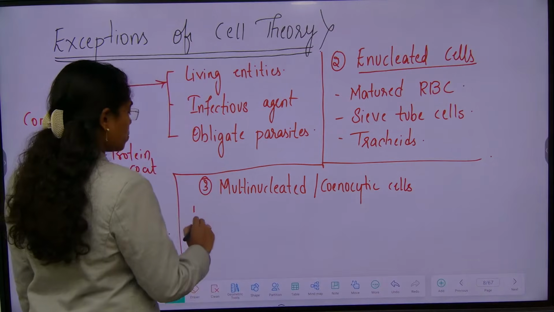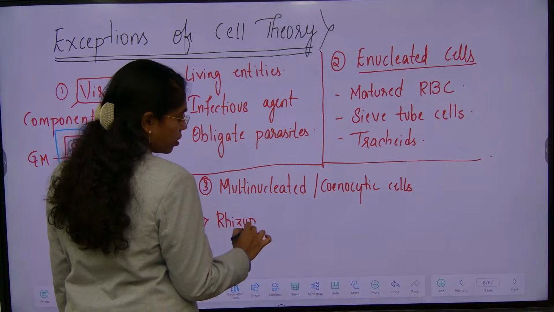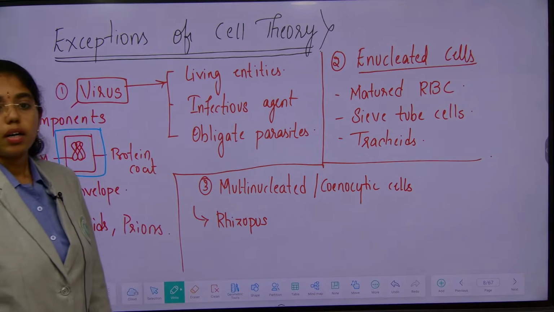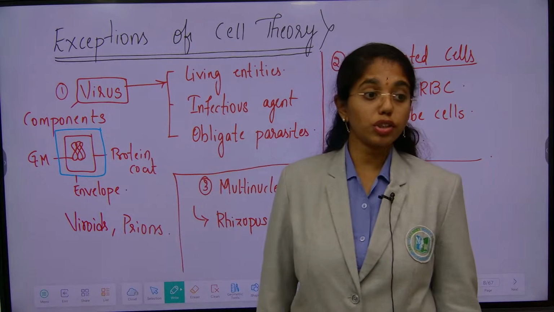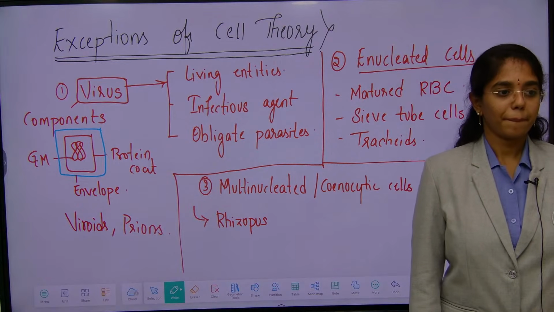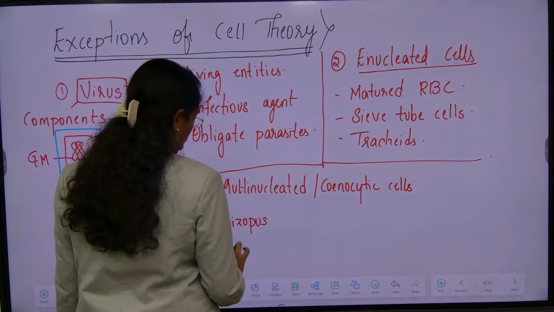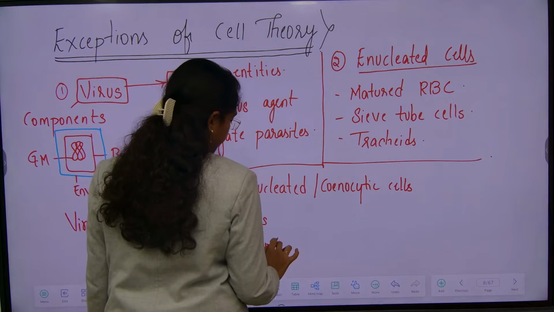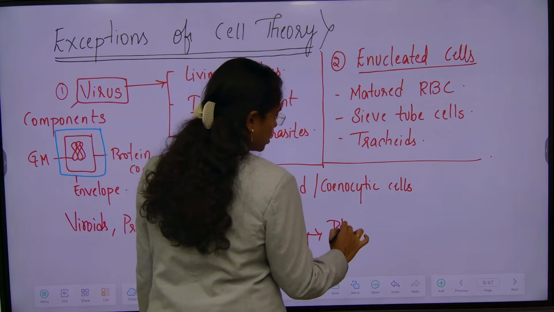Can I say Rhizopus? Bread mold. Rhizopus or bread mold is a fungus. Can you remember which class of fungi it belongs to? Very good. Rhizopus, commonly known as bread mold, belongs to Phycomycetes.